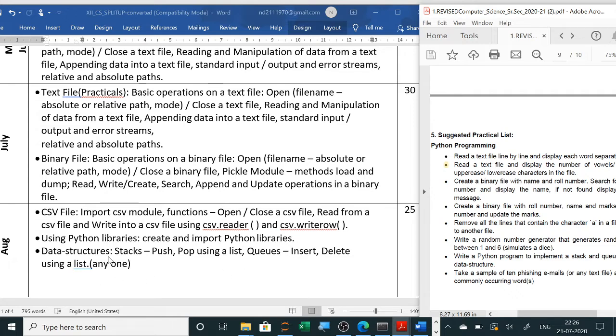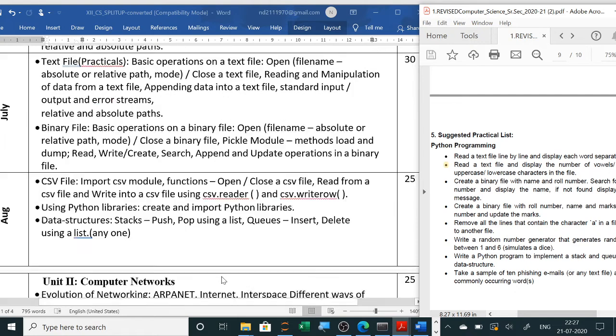Now in data structures, you have already seen that the recursion portion and the idea of efficiency have been removed. Clear? Algorithmic efficiency has been removed. And here also you can see that from stack and queue, any one means it will be in OR. So we will do both the stack as well as the queue. In the exam you will be asked only one.